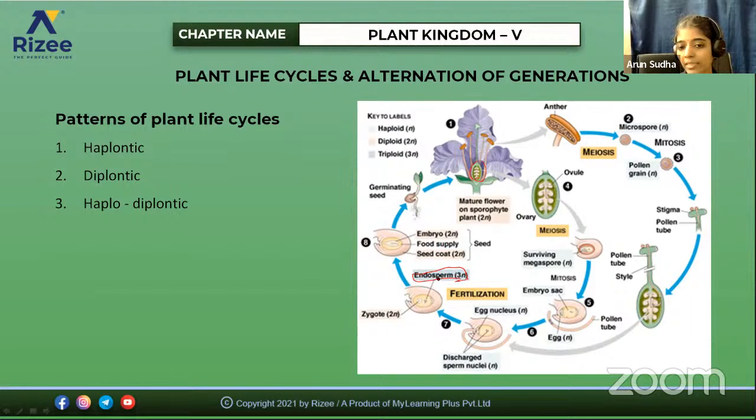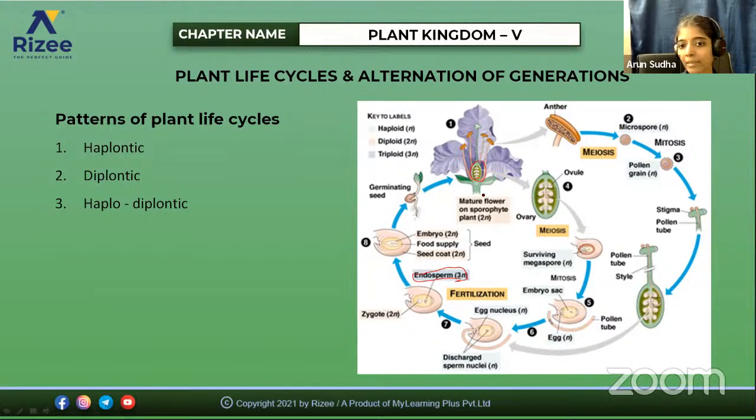It is formed by the fusion of the polar nuclei and the male gamete to form an endosperm, and this supplies food to the growing embryo. So this zygote develops into an embryo, and the food supply is with the help of this endosperm. It provides nourishment to the growing embryo, and then it grows into a seed.